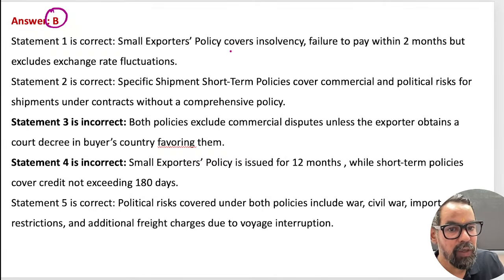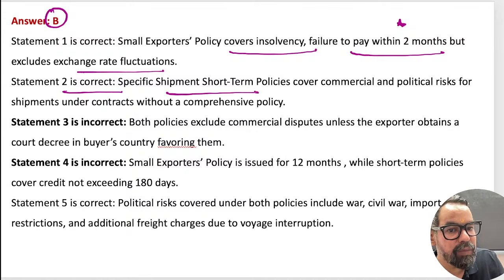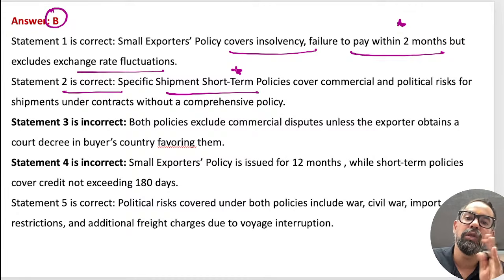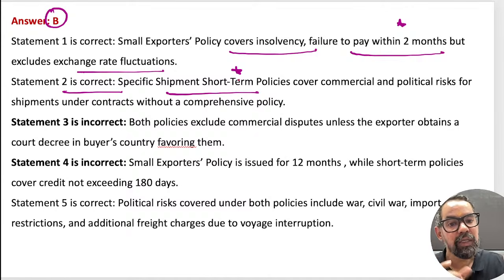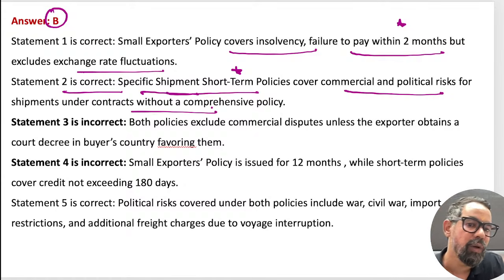The small exporter policy covers insolvency, failure to pay within 2 months, but excludes the exchange rate things. This is the one. Second statement: the specific shipment short-term policy. This is not your standard policy. See, the standard policy is another one. It's a bigger policy. For the specific shipment short-term policy, we have cover for commercial and political risk under the shipment without a comprehensive policy. This is the feature of this policy itself.